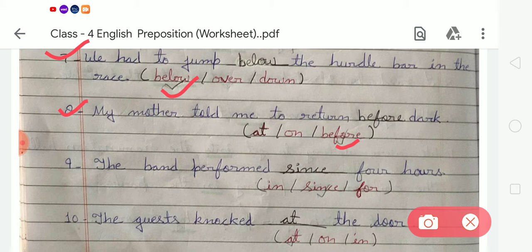Okay students, now come to the next. Next is number 9, the band performed blank 4 hours. So we have to choose the correct one, for, and after that write it on the given blanks. Now come to the next, number 10, the guest knocked blank the door. So we have to choose the correct one, at, and after that write it on the given blanks. The guest knocked at the door.